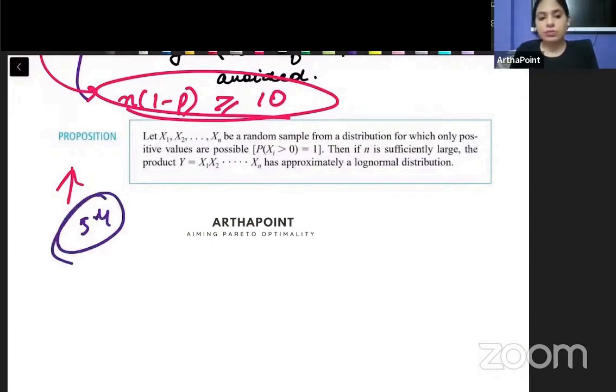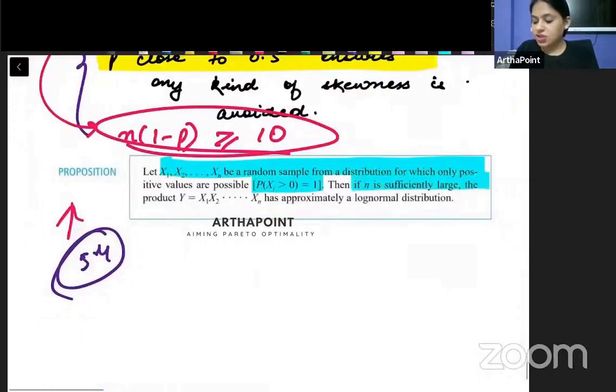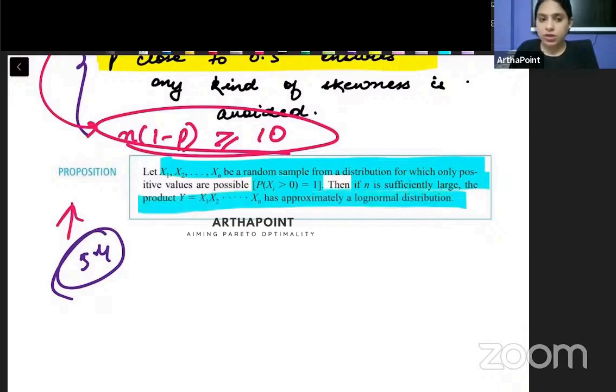Okay, this is the last proposition of section 5.4. So let us study this proposition once. Let x1, x2 till xn be a random sample from a distribution with positive values, so the probability of each xi greater than 0 is 1. Then if n is sufficiently large, the product of the xi is approximately log normally distributed. This is just for your extra information.